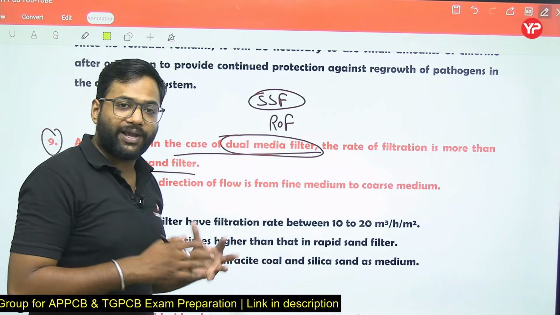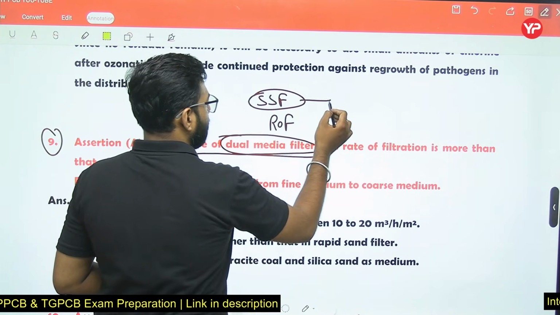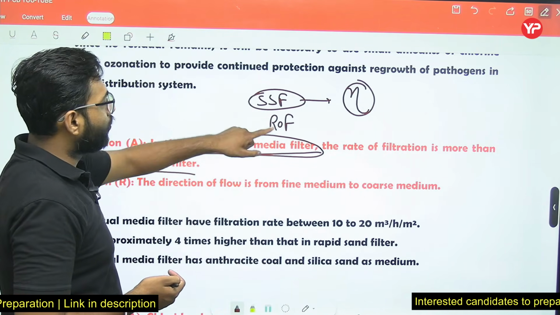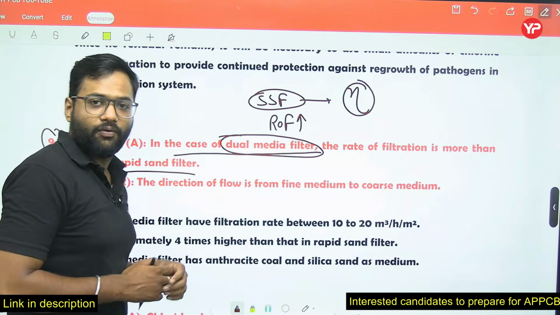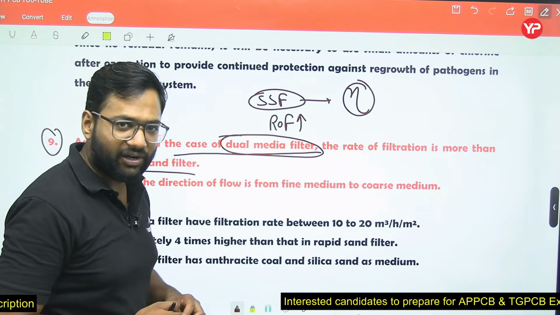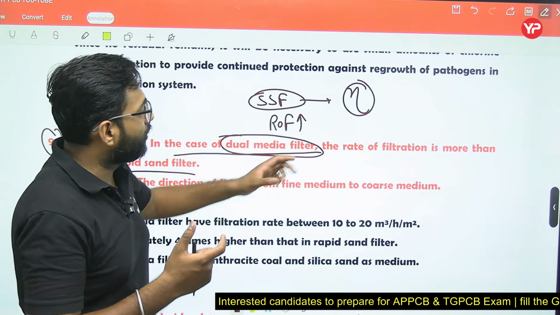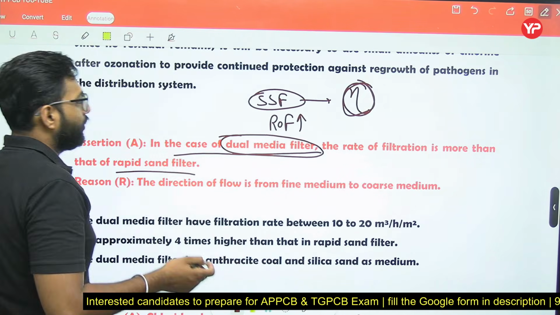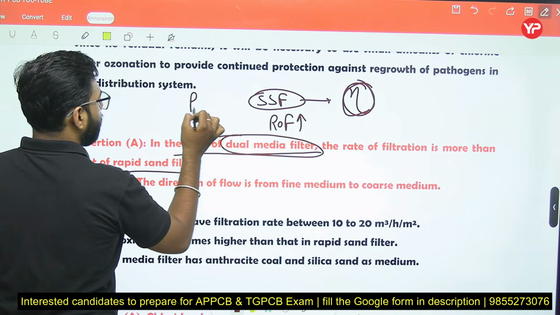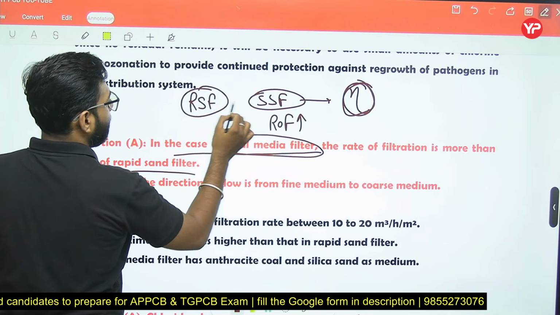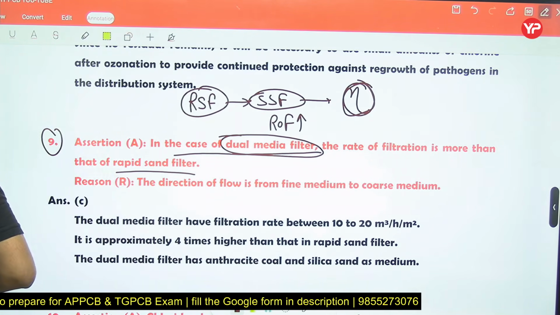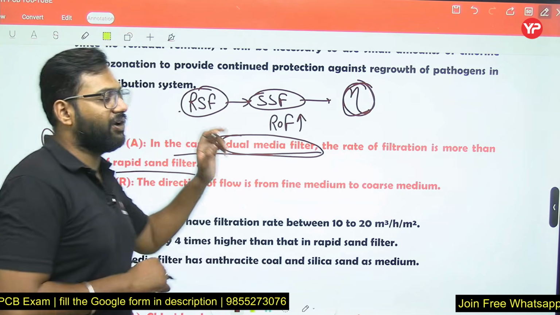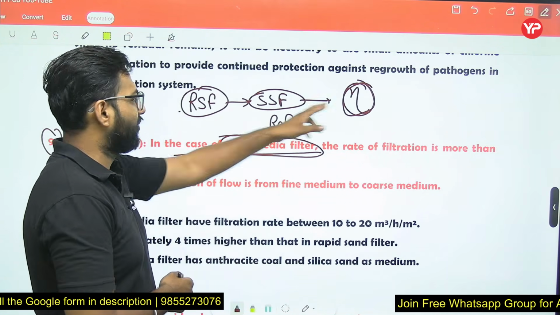We want the same efficiency, and we want to increase the rate of filtration of slow sand filter. So in that case, before the slow sand filter we use a rapid sand filter. First the water will flow through the rapid sand filter, after that through the slow sand filter.